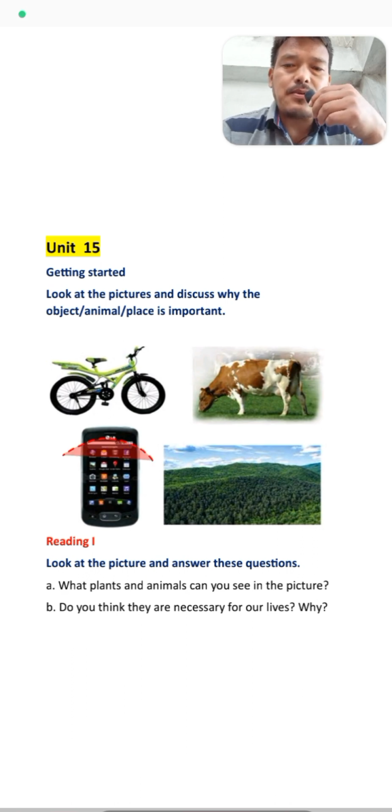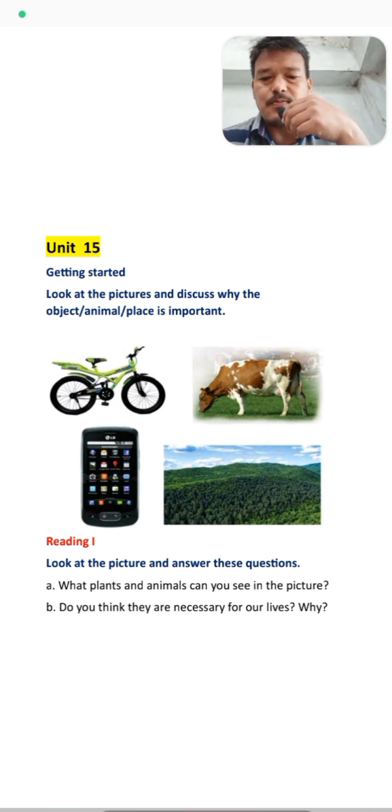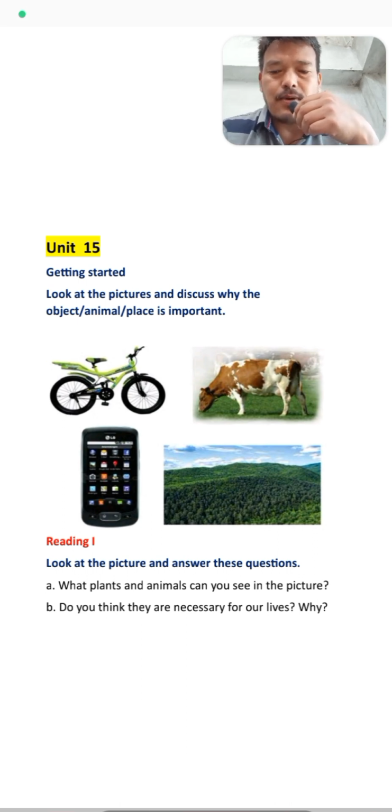And in the third picture, we can see, students, a smartphone. Nowadays it's very popular. Everyone is having a smartphone, and it provides us our daily necessity tools in one device, and we can use it for different purposes: communication, entertainment, internet surfing, getting knowledge, and all. So students, it's very useful for our life.